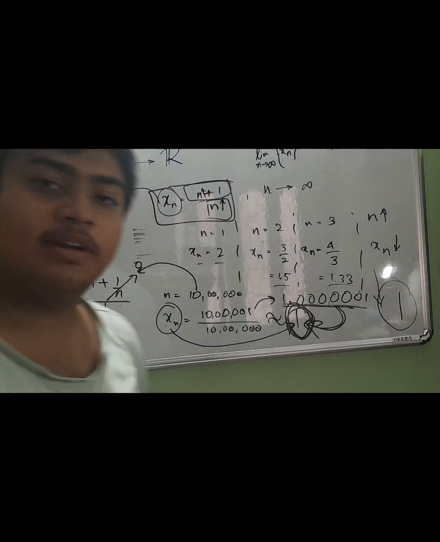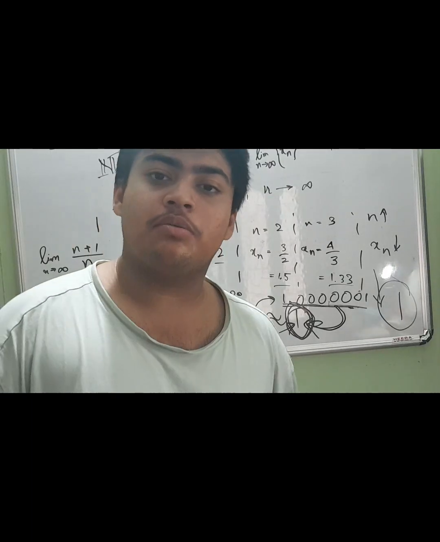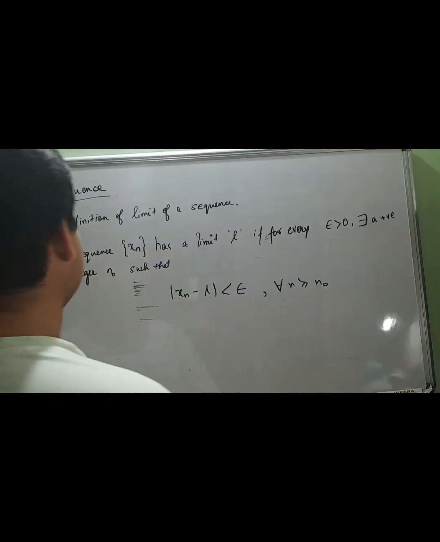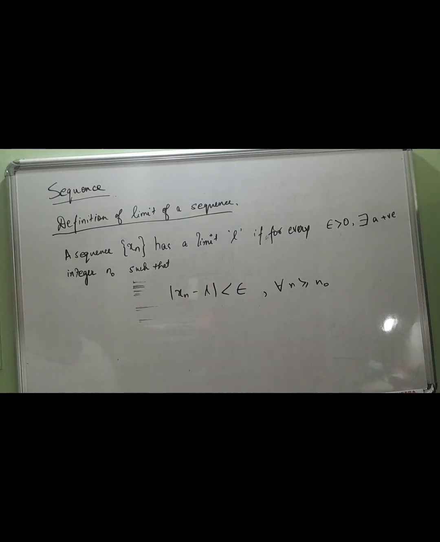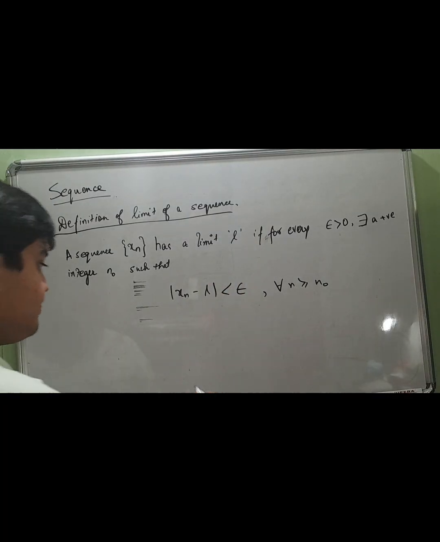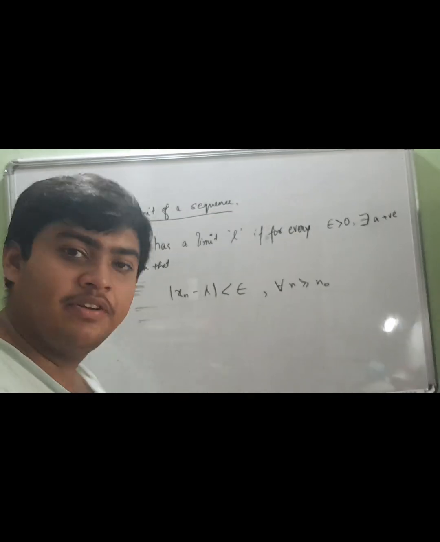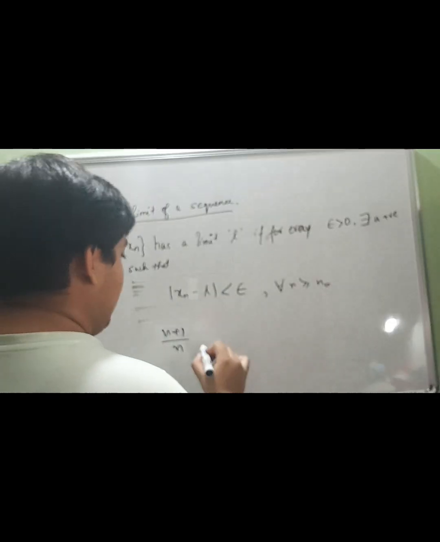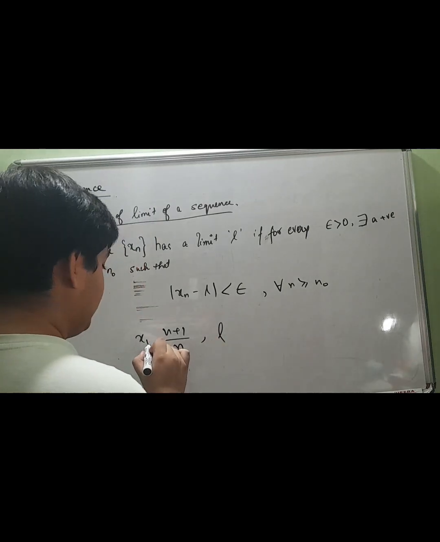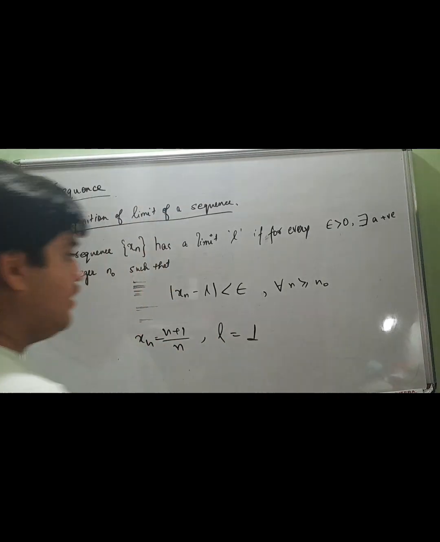So that is the limit, right? Now we are going to talk about the definition of a limit. This is basically the definition of the limit of a sequence. Suppose we take the previous example, (n plus 1) over n, and we got the limit of that particular sequence as 1, right?